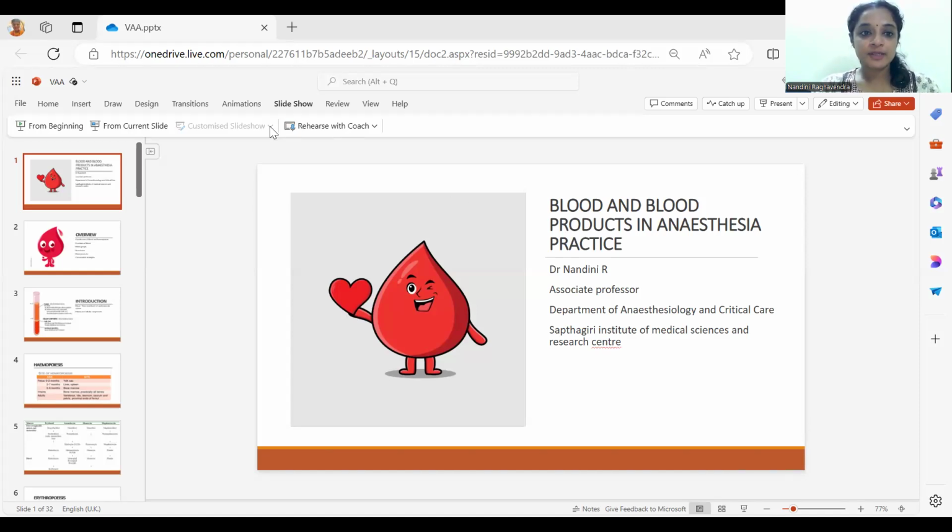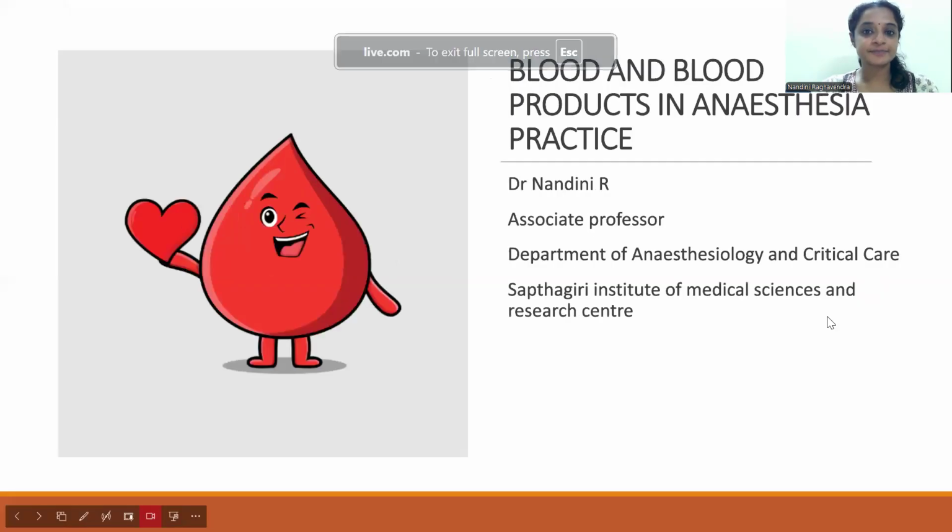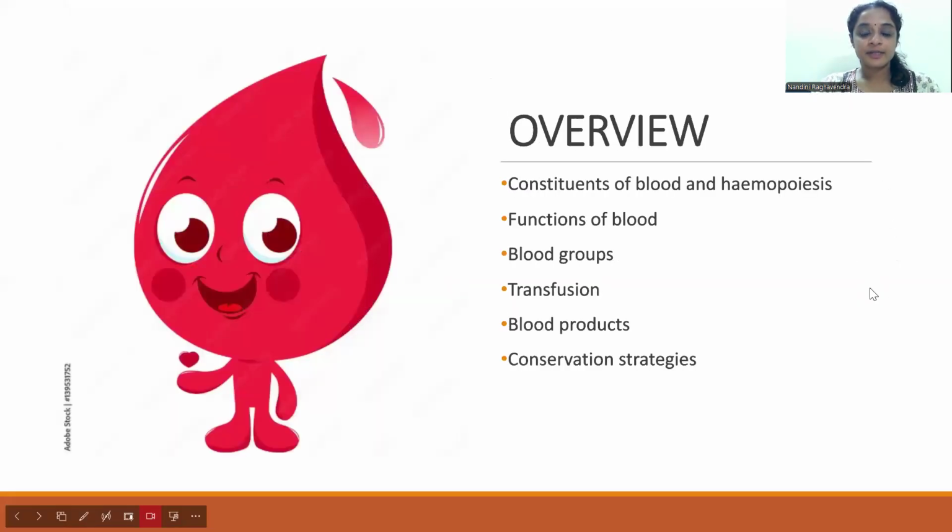My topic today would be on blood and blood products in anesthesia. I'll be covering this topic under the following headings, namely constituents of blood and hemopoiesis, functions of the blood, and I'll be briefing you all about blood groups, transfusion, blood products, and conservation strategies.